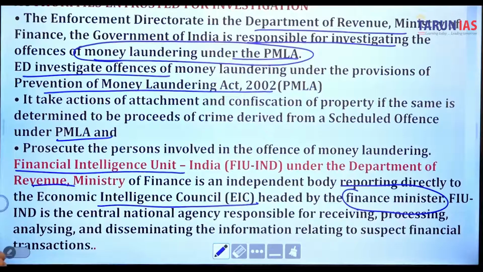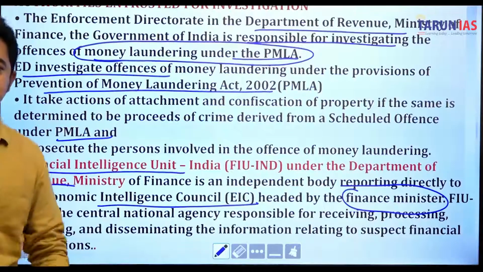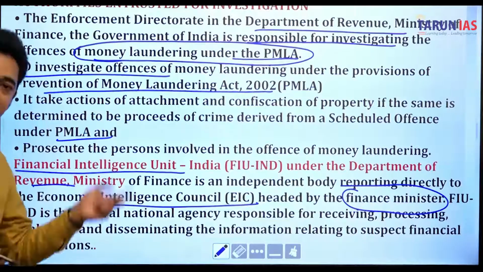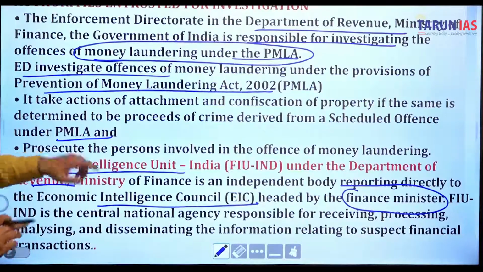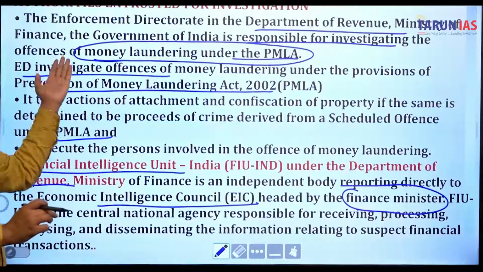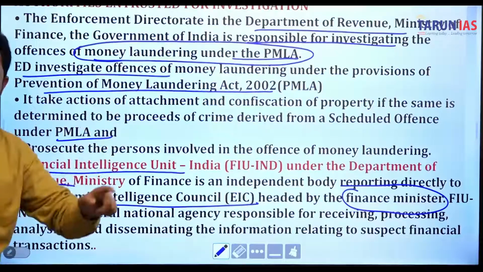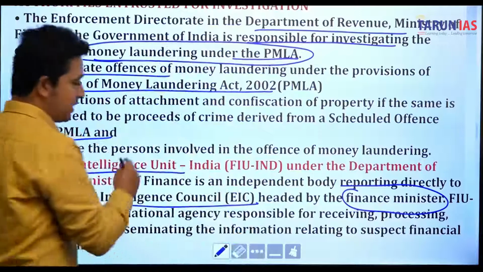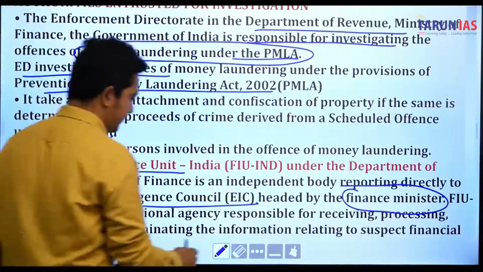So who is responsible for suspect financial transactions? Basically it is the FIU, the Financial Intelligence Unit, which comes under the Department of Revenue, Ministry of Finance, and they will convey the message to the Enforcement Directorate, which also comes under the Ministry of Finance. So we must know the mechanism of how things are going on.